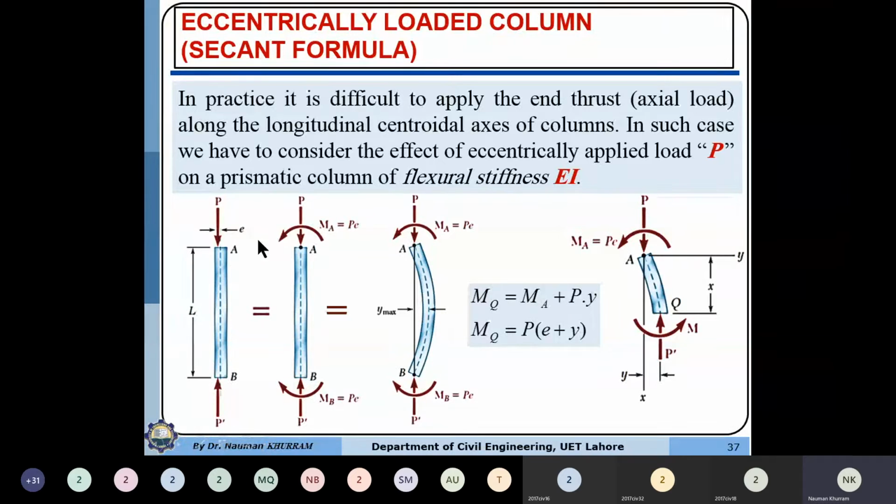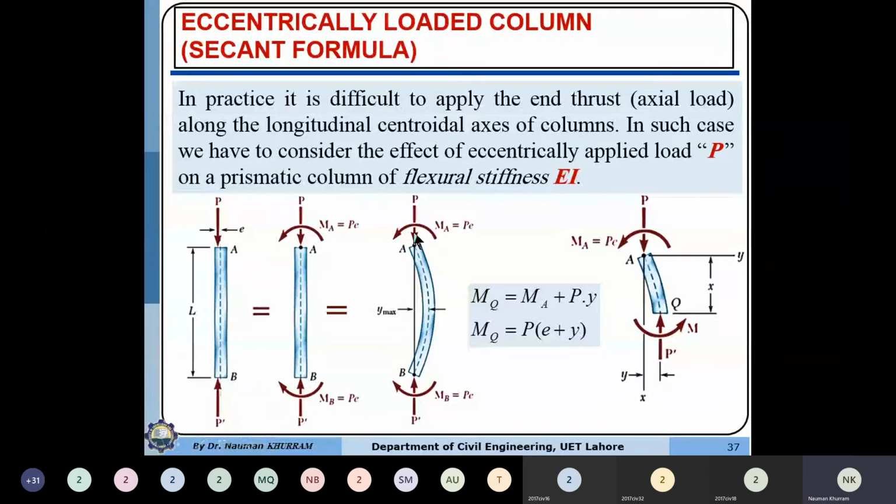So we have converted the load into a concentric load plus a moment, and this moment will be equal to P into e, the moment of load P about point A. Whenever we transfer a load from one point to another, it is always accompanied by a couple. So at the start, the column is subjected to some extra moment, which was not in the Euler formula.